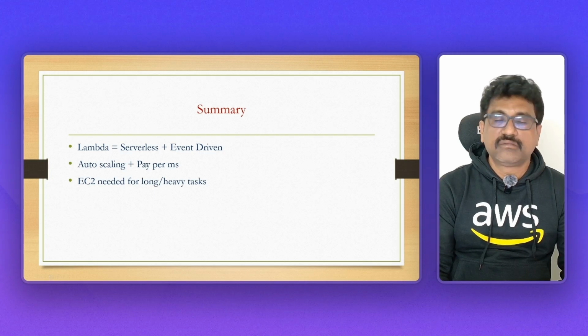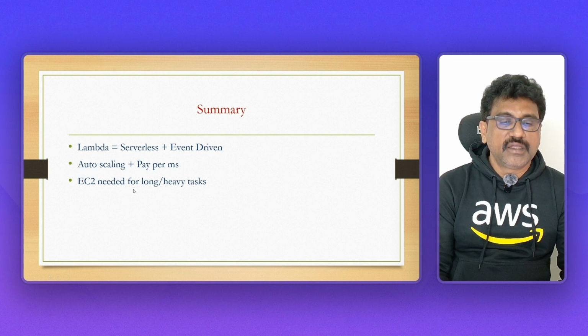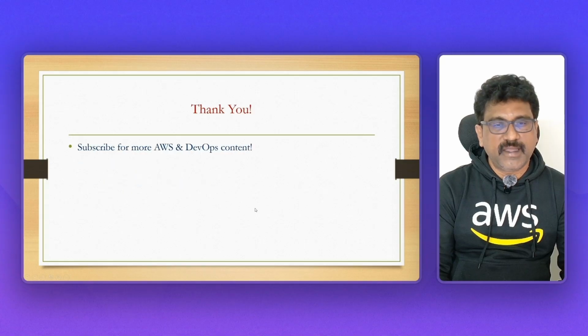And auto scaling, so the number of instances will be increased as per the load automatically, and you pay for milliseconds. Pay for milliseconds, so that means you can reduce the cost in this. And EC2 is needed for long and heavy tasks. Again, same.